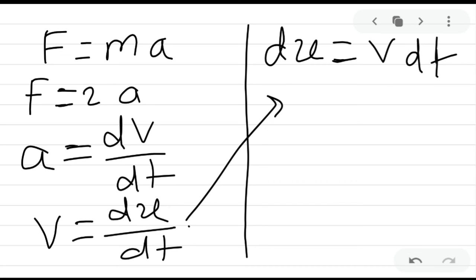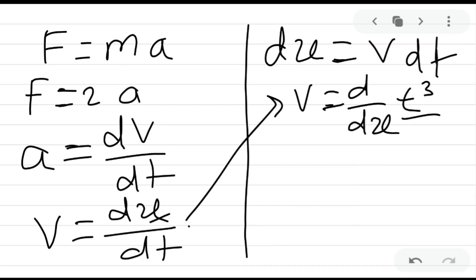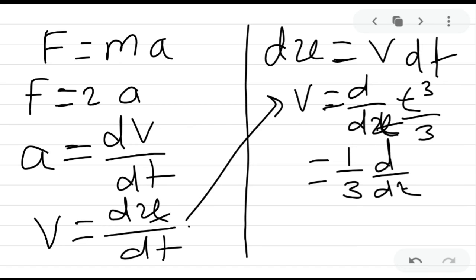So this formula we can also write as v is equal to dx by dt. Here x is given as t to the power 3 divided by 3. So this we can write as 1 by 3 d upon dt of t cube.